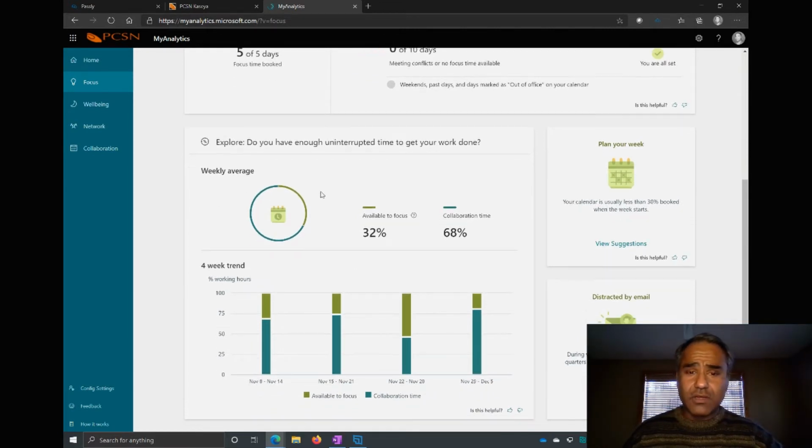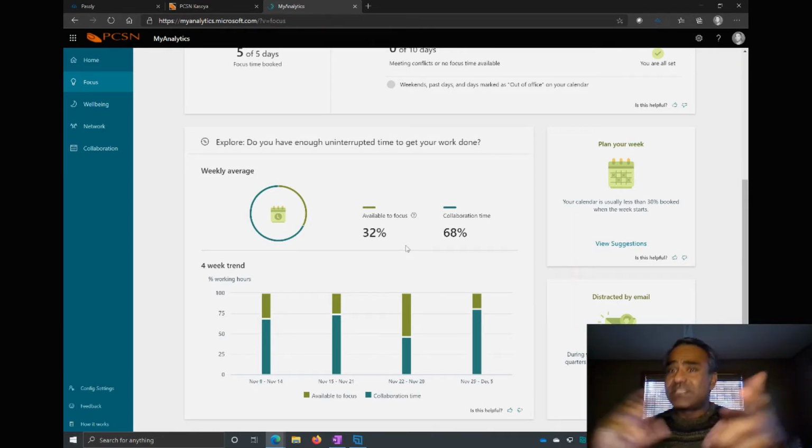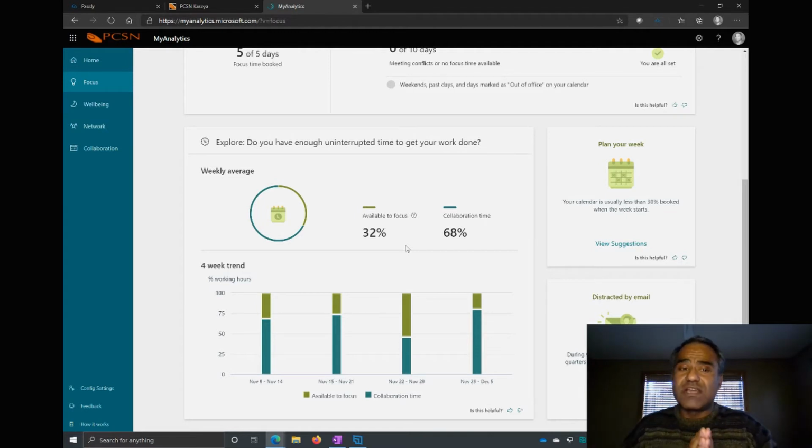And then we have a little bit of weekly average here. How much uninterrupted time I have. As you can see, I have 32% time available to focus. So that's when I'm not collaborating or doing other stuff that is pre-scheduled. I can schedule more focus time there, but I try to keep some of that open because as support tickets or trouble tickets come in or issues happen, I have to jump on that and take care of that. But nice information here, nice trending information, shows me by week which weeks have more focus time and which weeks don't have as much.